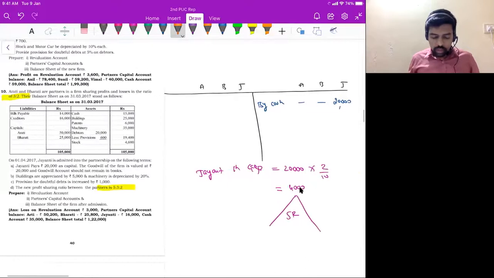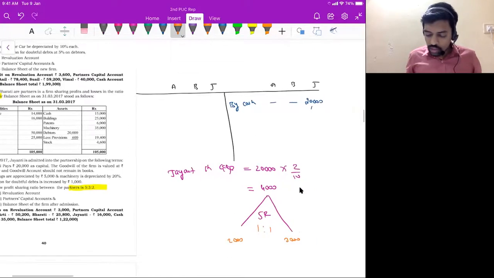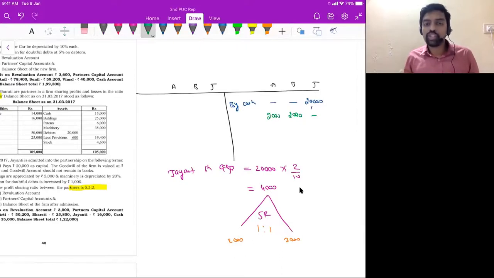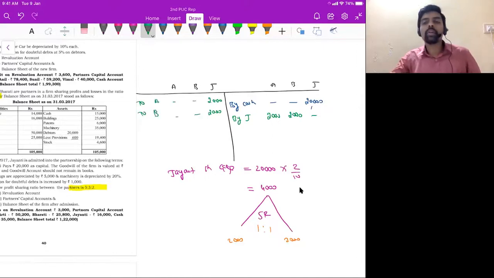So distribute 4,000 rupees in sacrifice ratio, that is 1 is to 1. You will get 2,000 and then 2,000 rupees. Correct? So all partners should get goodwill. So Aarti column 2,000, Bharti column 2,000. Who is losing this goodwill? Jayanti, correct? So Jayanti column 2,000 and then 2,000. So the journal entry will be Jayanti's capital account debit to Aarti's capital account, to Bharti's capital account.